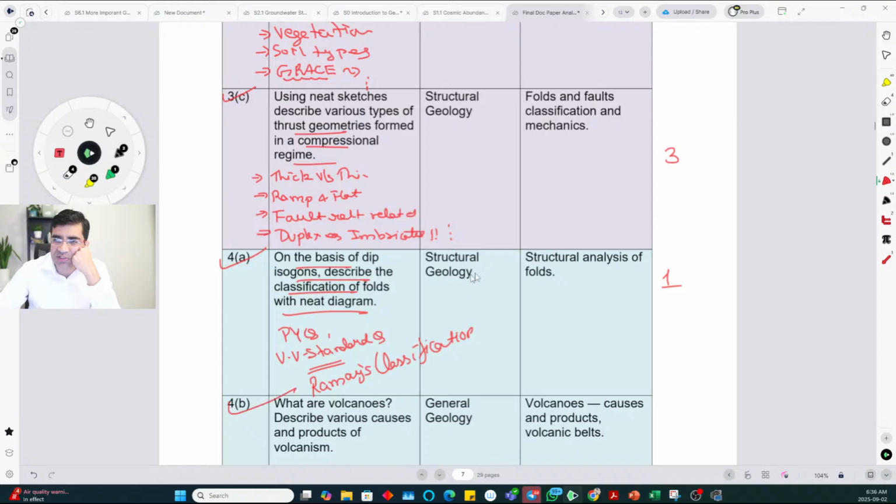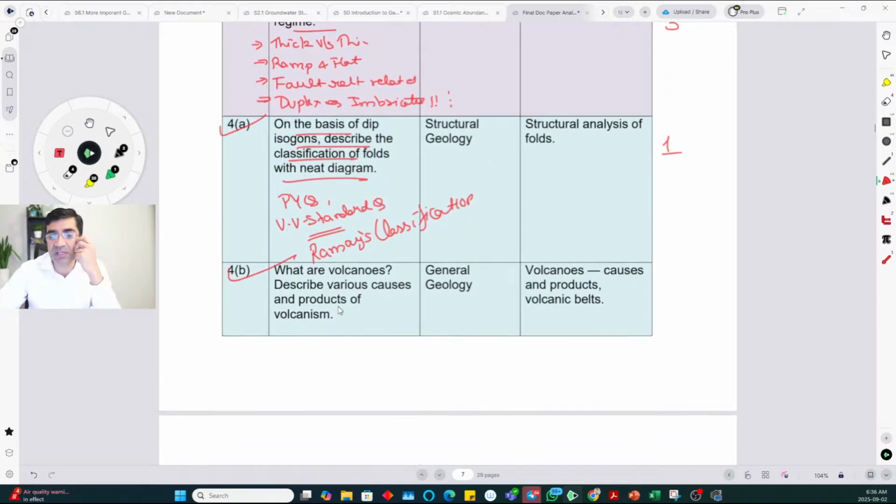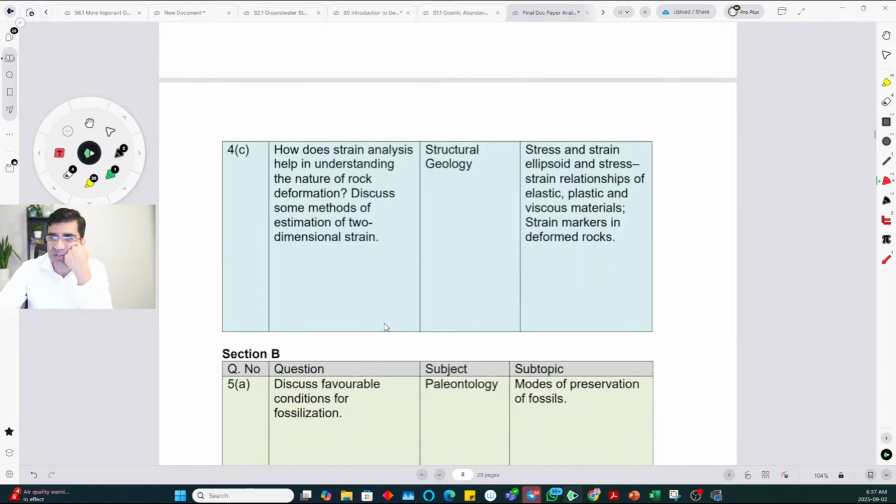Volcanoes and products, causes, products. Basically, your syllabus says volcanoes, causes, products. Okay, and the question is volcanoes, causes, products. So you do not get an easier question than this.